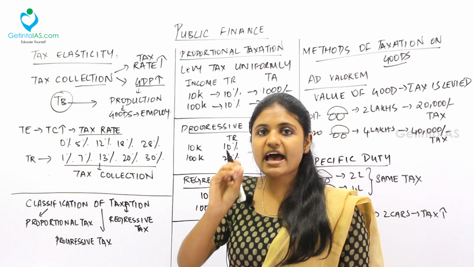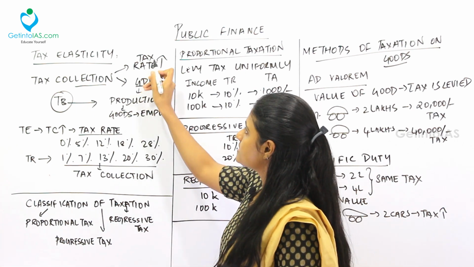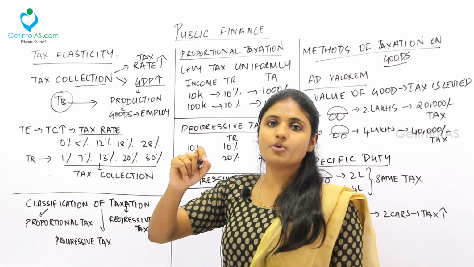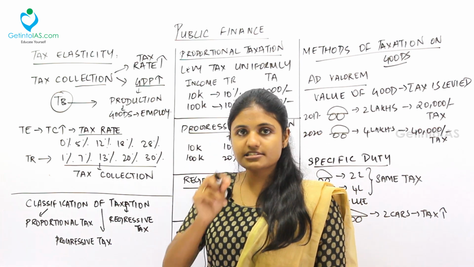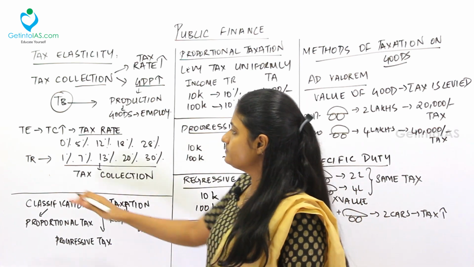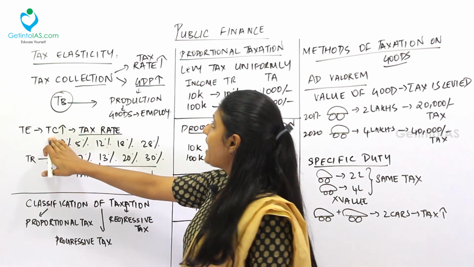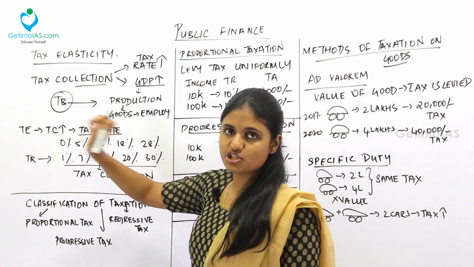Then what is called as tax elasticity? Tax elasticity is the increase in tax rate. When the government increases the tax rate, the tax collection also will increase. For example, take the tax elasticity. When the tax rate increases, the tax collection also will increase.